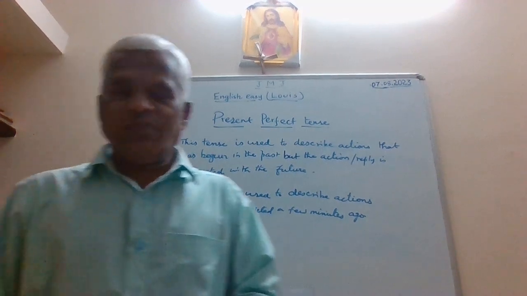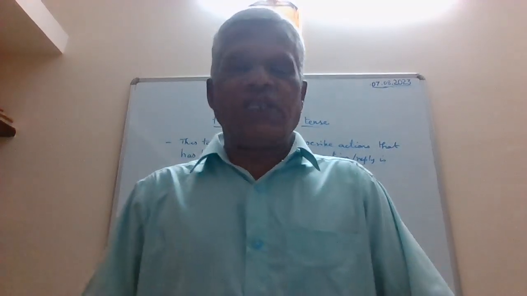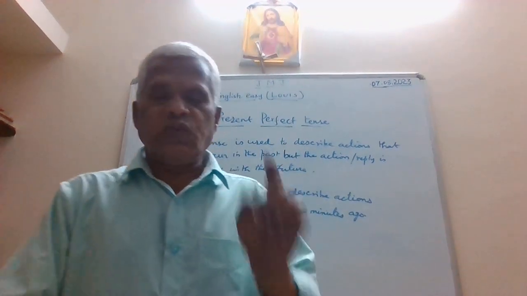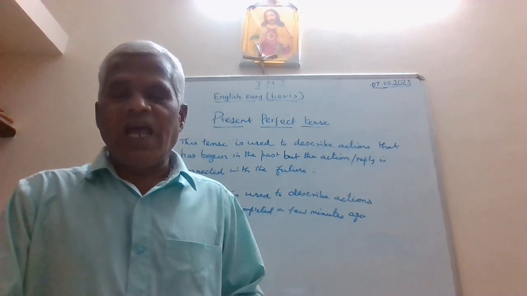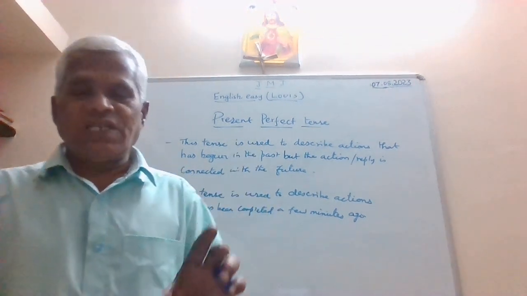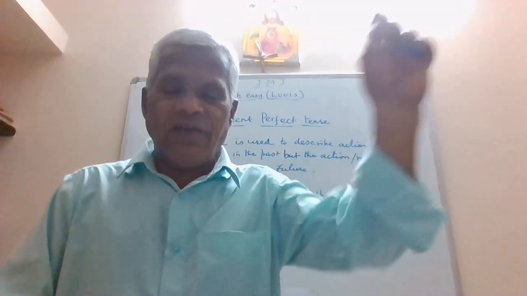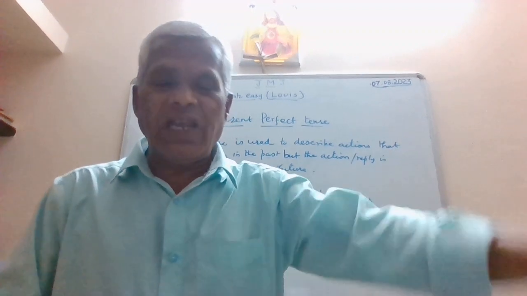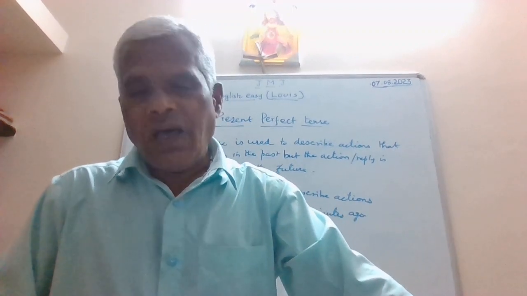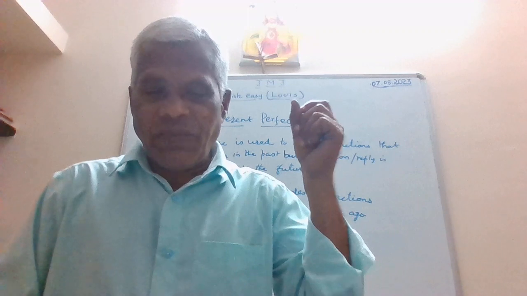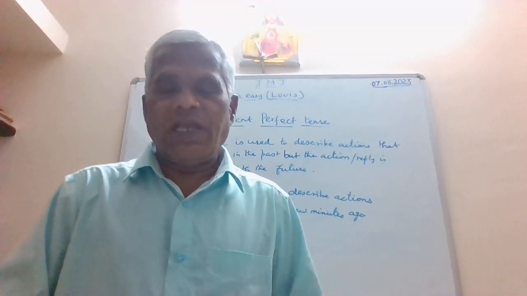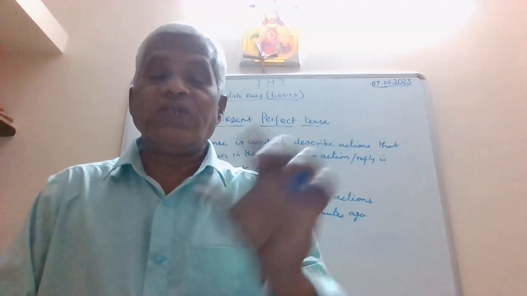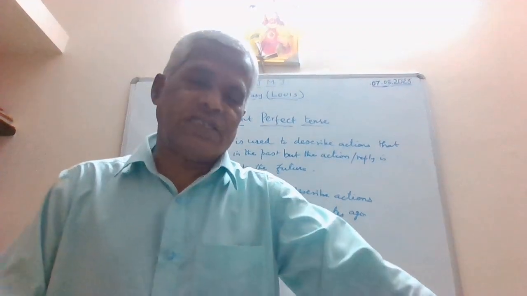So, present perfect tense is easy to understand actually. These are the two situations or circumstances by which we can understand when an action is completed a few minutes ago or a while ago, or an action that began in the past but it is waiting for the reply in the future. We must use present perfect tense.